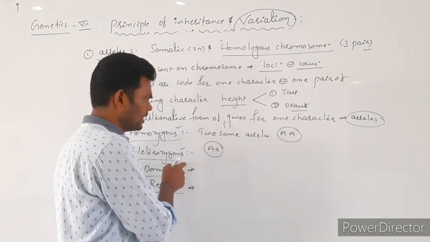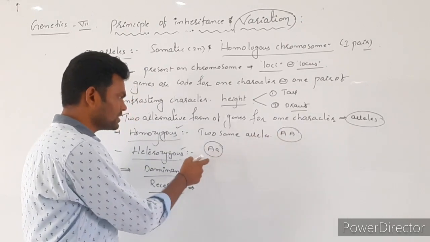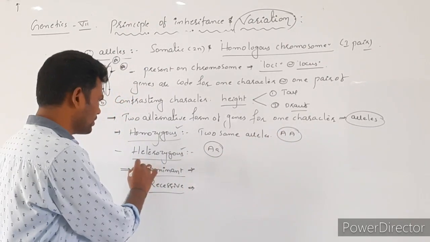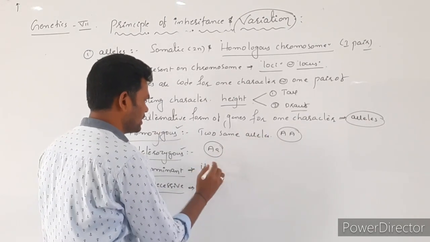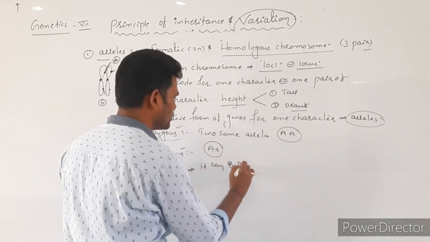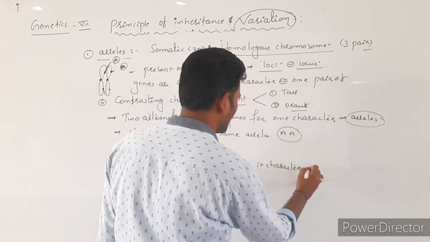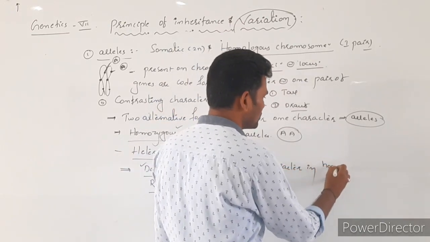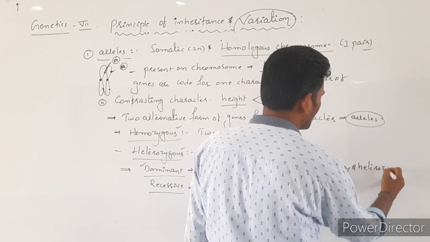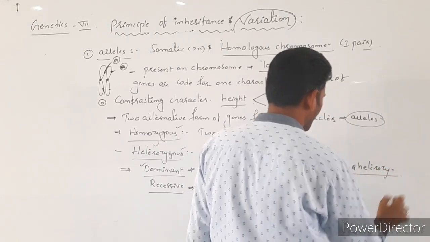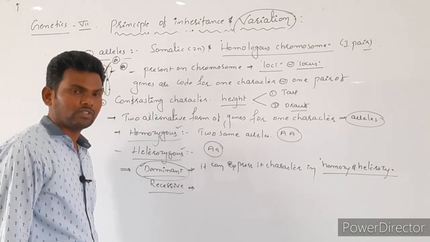Dominant genes can express their character in homozygous condition as well as heterozygous condition. So that is called dominant alleles or dominant genes.